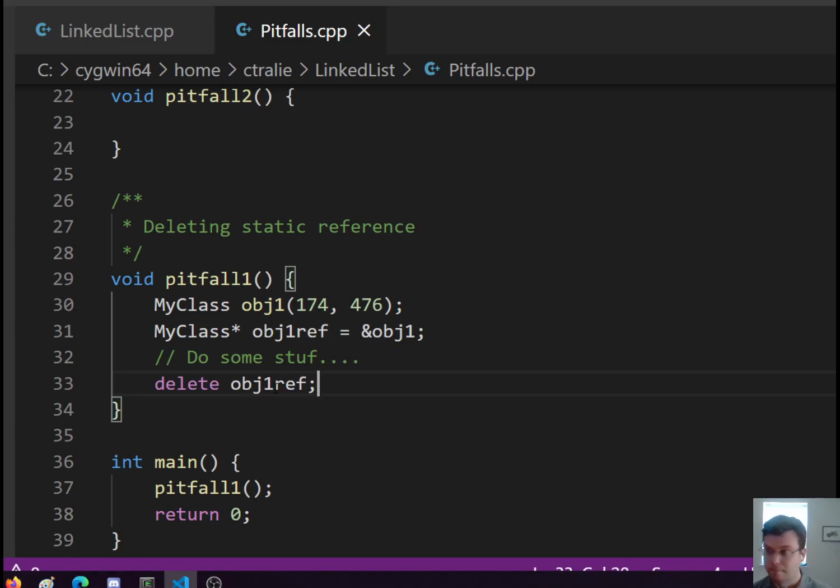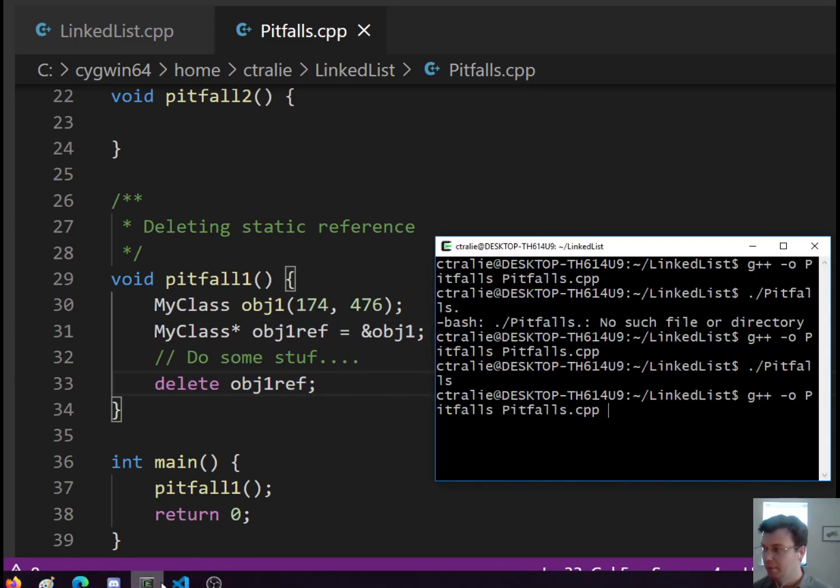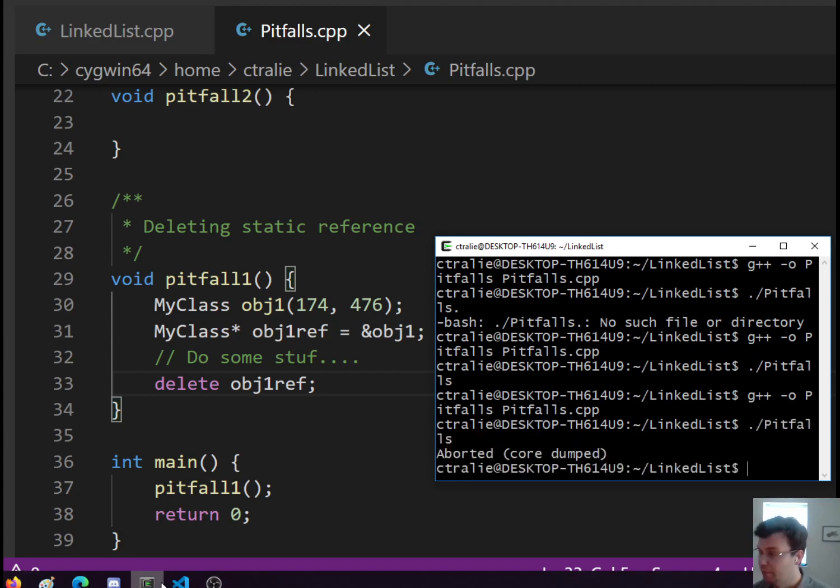Okay, so fine, I have a pointer to some address in memory. I'm saying I want you to free up that memory. Compiles just fine. So let's see what happens. Boom! Abort. Core dumped.